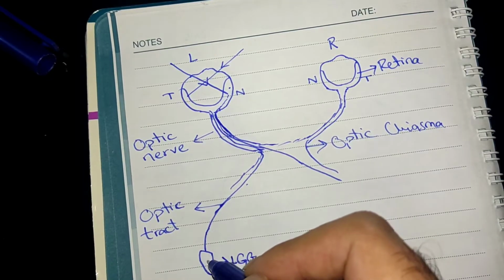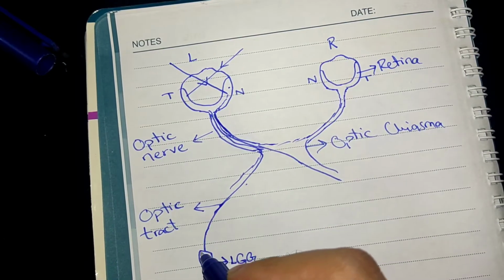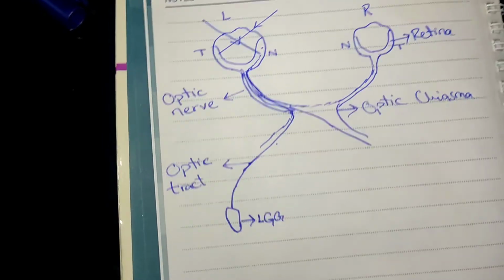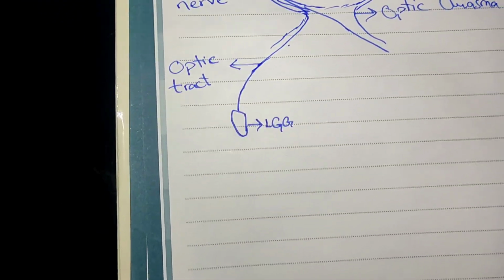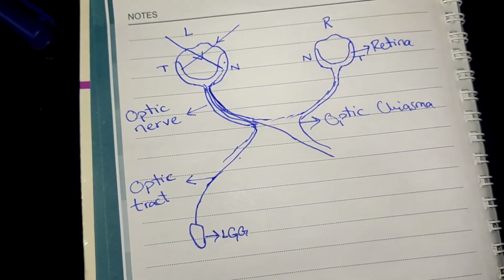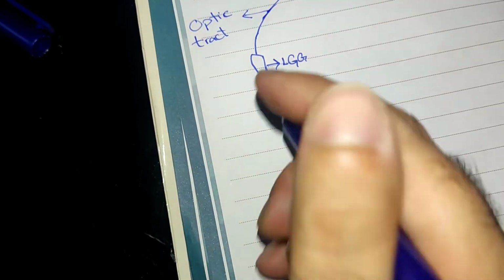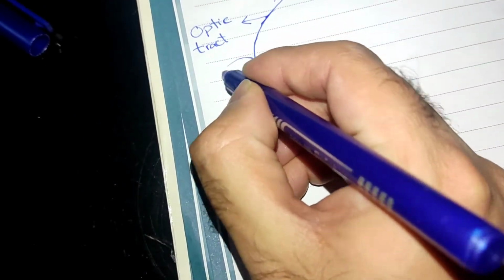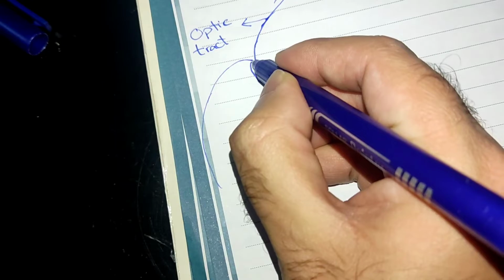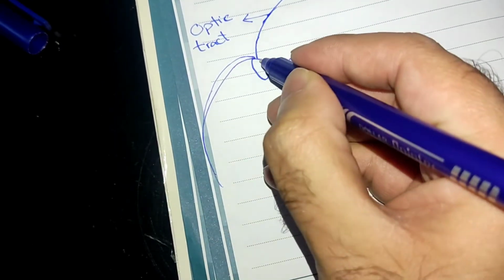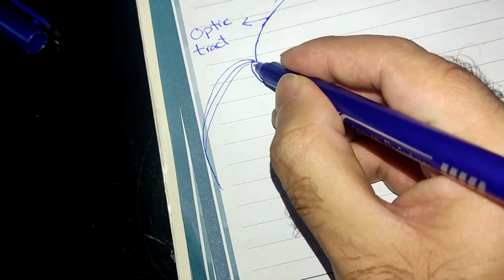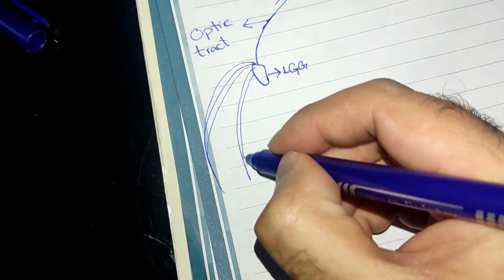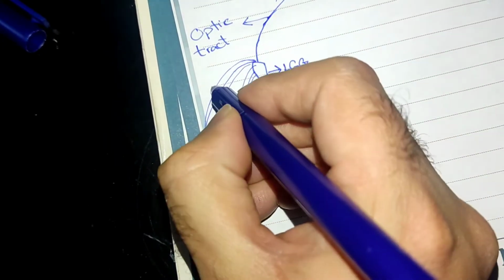Now after this lateral geniculate body, the fibers that arise are known as the optic radiations. But these optic radiations are divided into two parts, the temporal fibers and the parietal fibers.